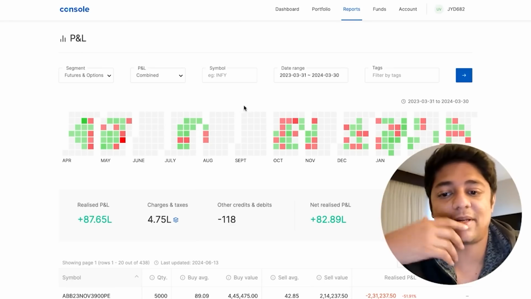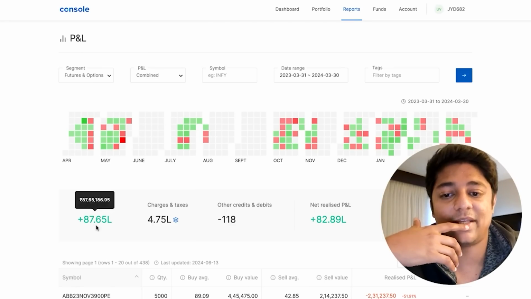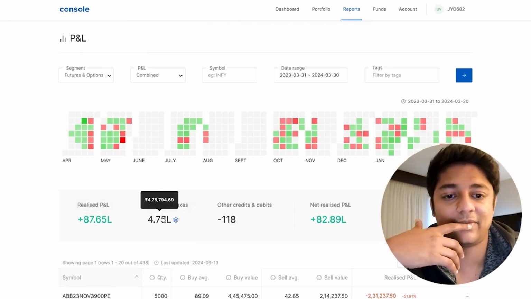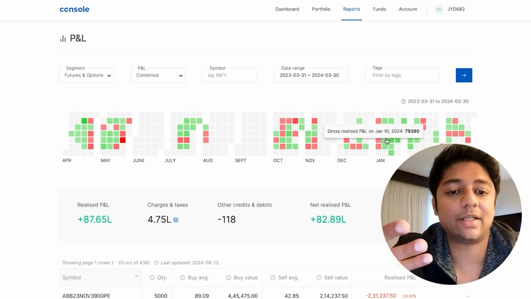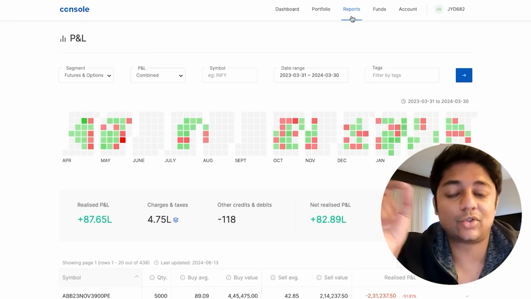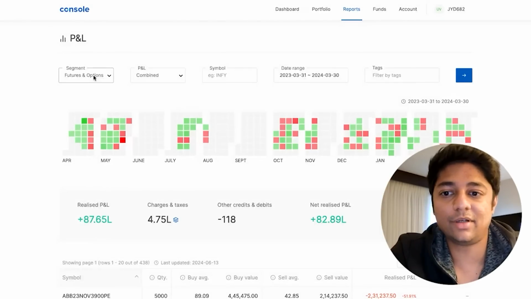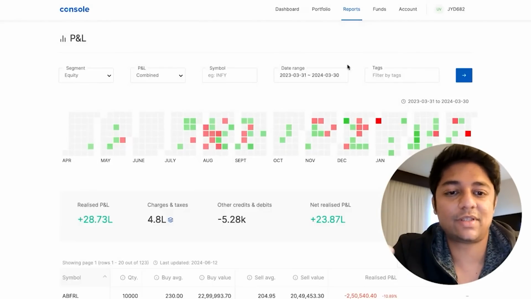Now in the last year I made approximately 87.65, again charges and taxes 4.75. Final net realized PNL is around 82.89 lakhs. Now this is the total, basically 82 here, and around equity you will see another 23 lakh.